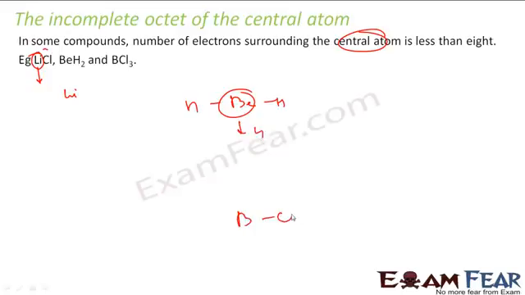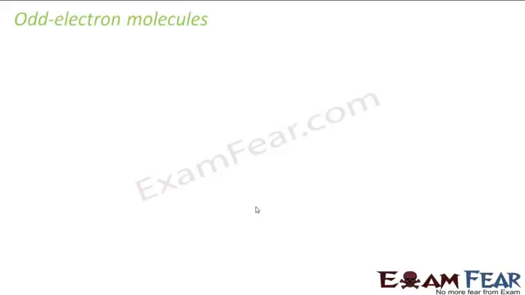If you talk about BCl3, this boron has 3 plus 3, 6 electrons. So there are compounds where the central atom doesn't have a complete octet and still they exist, and Lewis theory could not explain this.